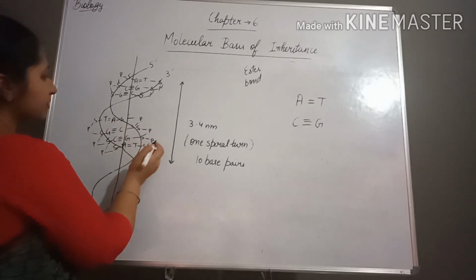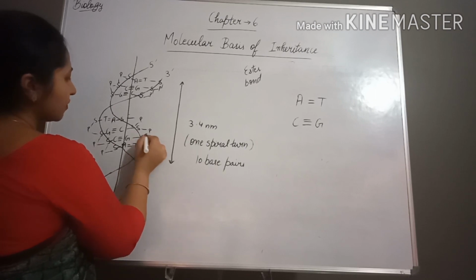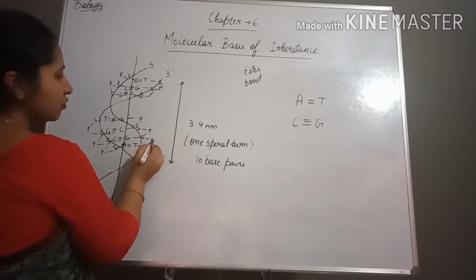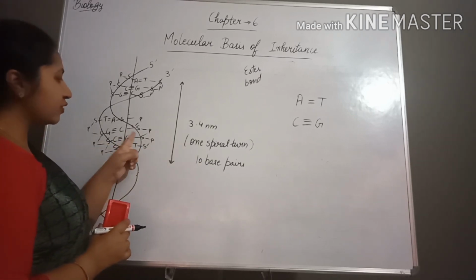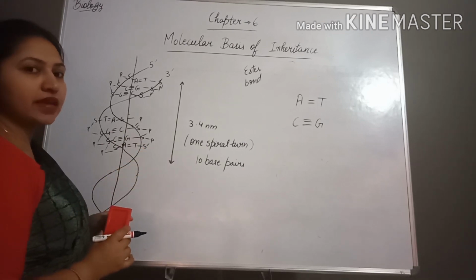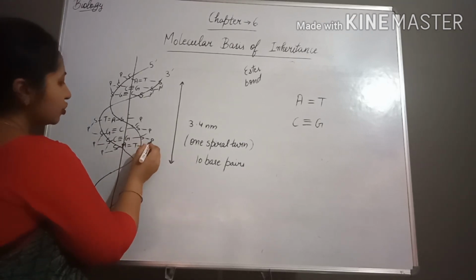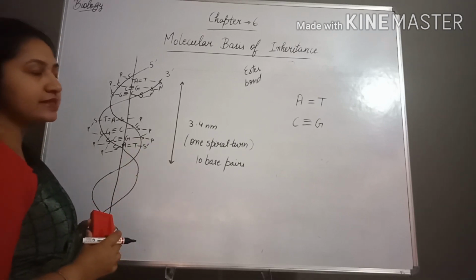Now you can see this structure: sugar, phosphate, sugar, and here the base is present. The base is linked with the sugar at the first carbon atom by the glycosidic linkage. Between the sugar and the phosphate, which bond is present? Yes, the ester bond.